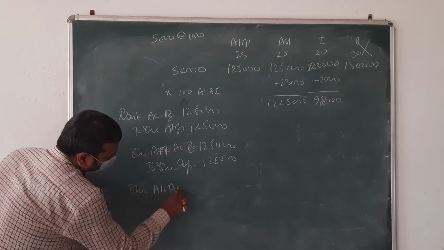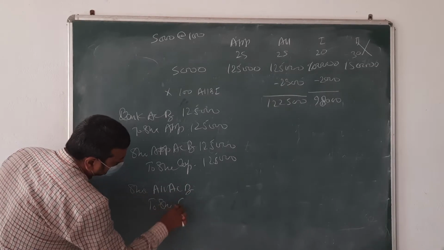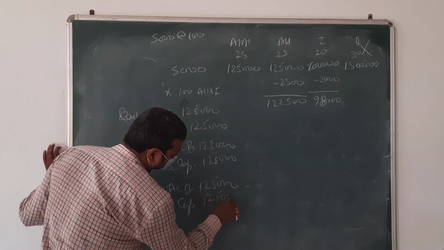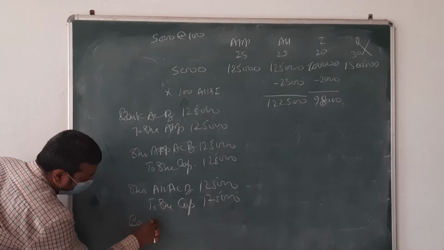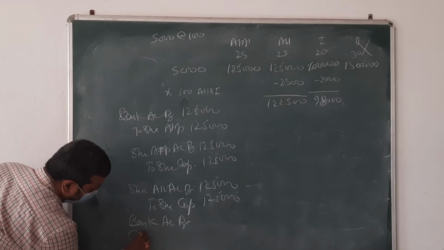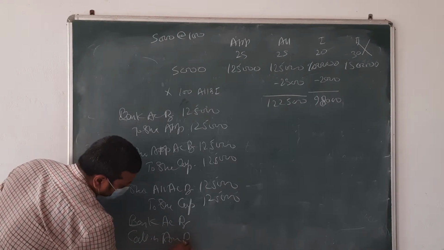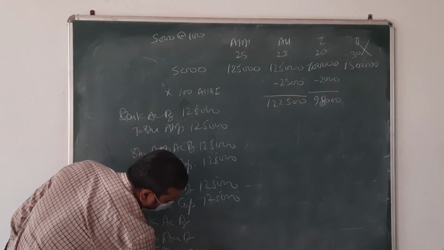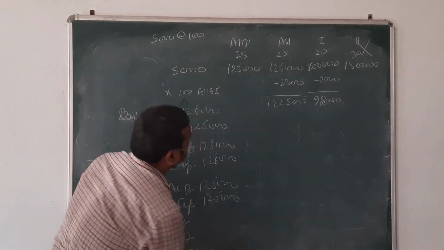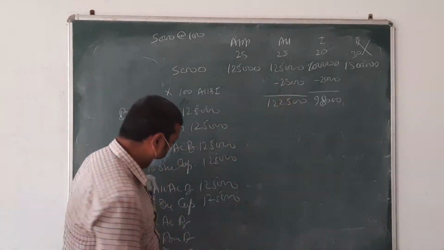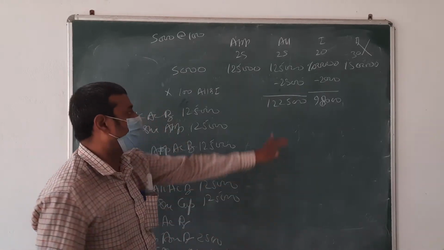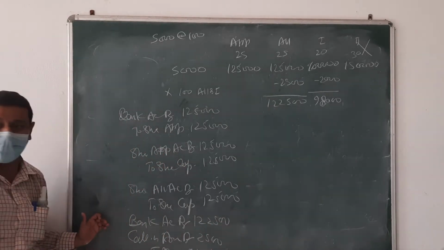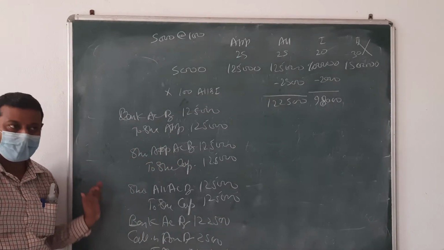Share allotment account debit to share capital, 1,25,000. Then for receiving the amount, bank account debit, and calls in arrears debit to share allotment. We are going to receive 1,25,000, but arrears are 2,500, and what amount goes in the bank side of this table is 1,22,500, that we are receiving. Okay, beta? Yes, sir. Clear?